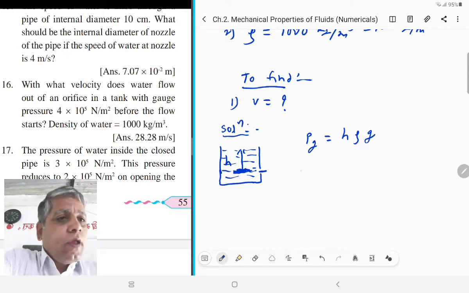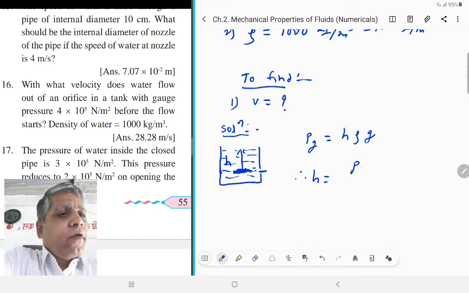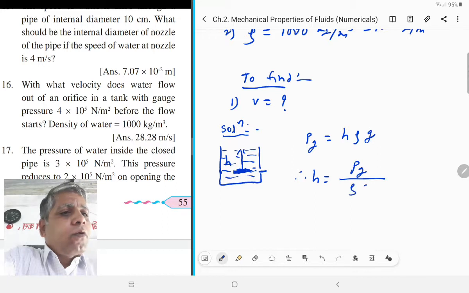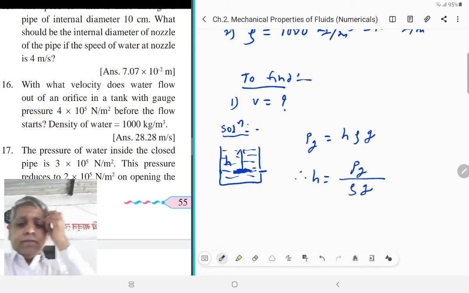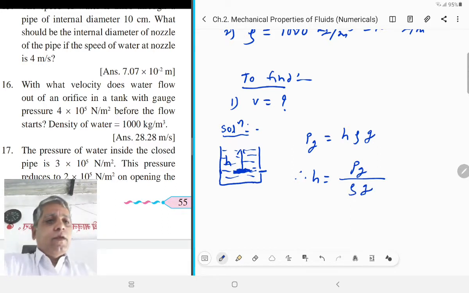Therefore, here H is equal to gauge pressure upon rho into G. This is the height.